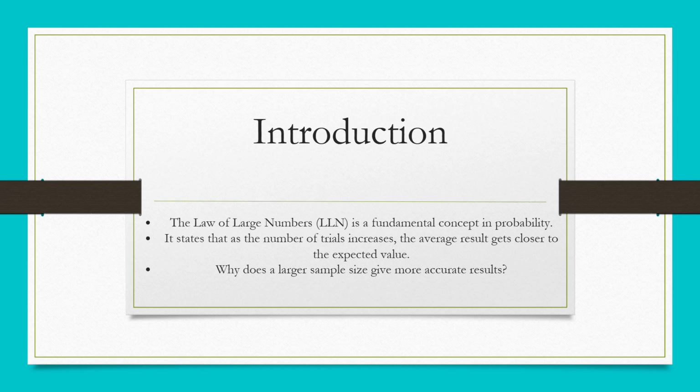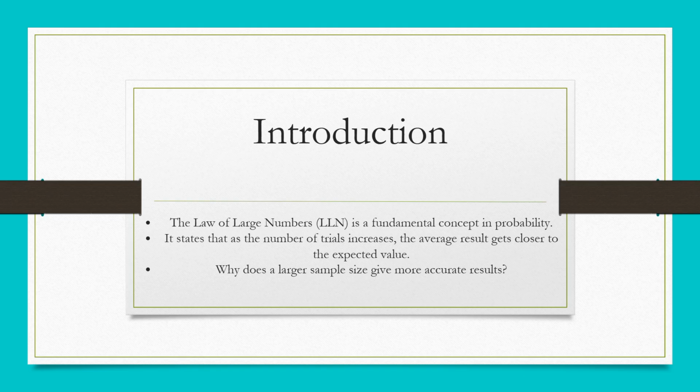Let's take an example. Imagine flipping a fair coin. The probability of getting heads is 0.5, but if we flip the coin 10 times, we might get 6 heads or even 8 heads, which is not exactly 0.5. However, if we flip it 1000 times, the proportion of heads will be much closer to 0.5. You must be wondering, why does a larger sample size give more accurate results? Yes, this is the power of the law of large numbers.